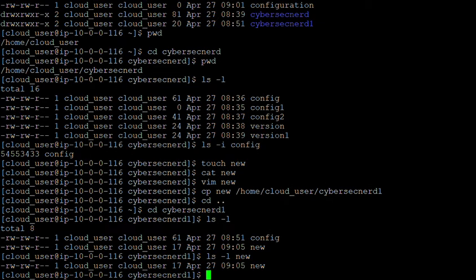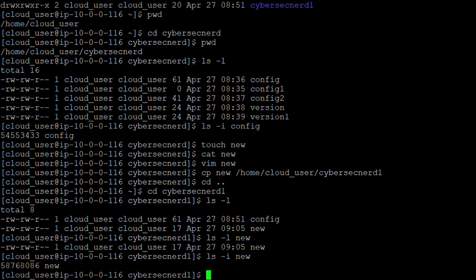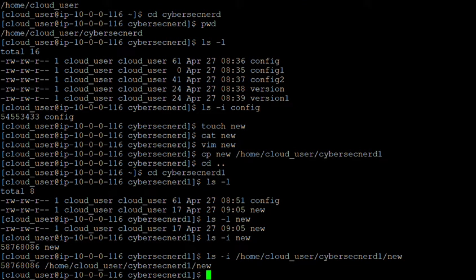So you can see this is the inode related to this particular file which is created, new, which ends with 86. So let me get back to the previous directory, and we will check, or we can check it here, ls -i /home/cloud user/cybersec node 1/new.